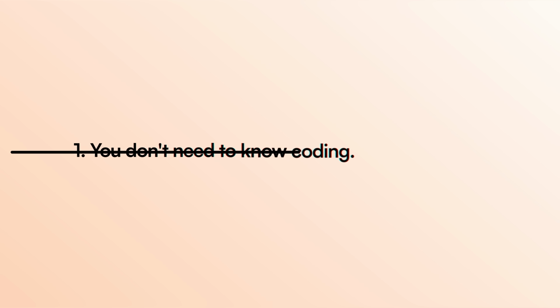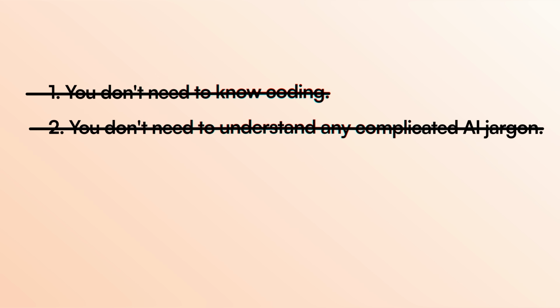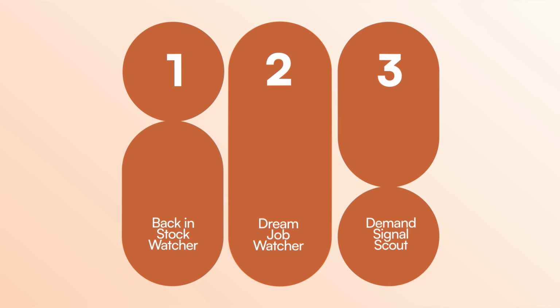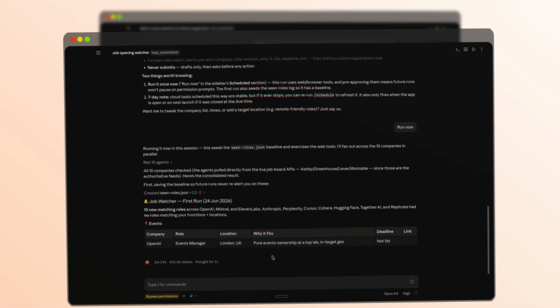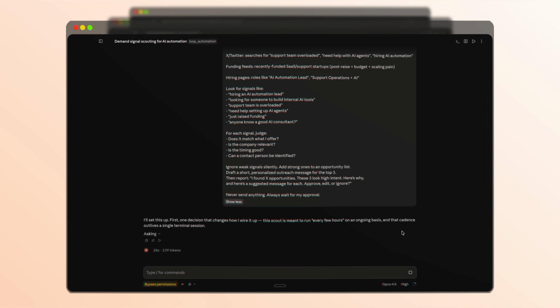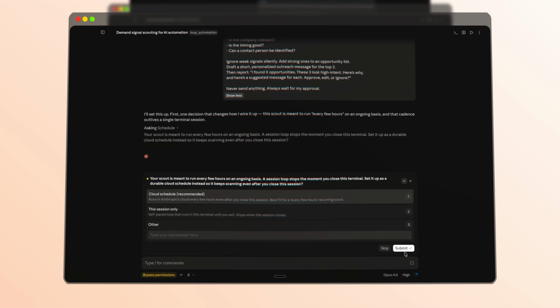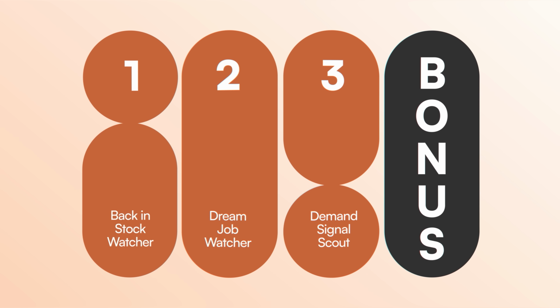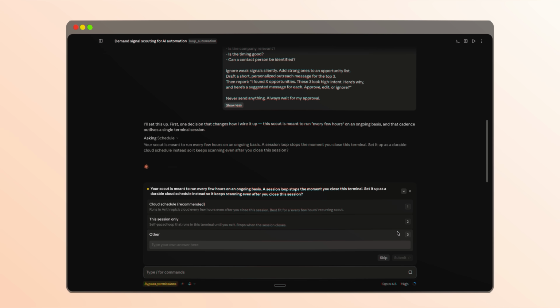You don't need to know coding and you don't need to understand any complicated AI jargon. We'll build 3 simple loops together, like an AI that watches a product until it's back in stock, an AI that scans the top companies for your dream job, and an AI that hunts down business opportunities before you'd even think to search for them. And then at the end, one bonus loop that genuinely feels like magic, where the AI builds something and then keeps making it better completely on its own.